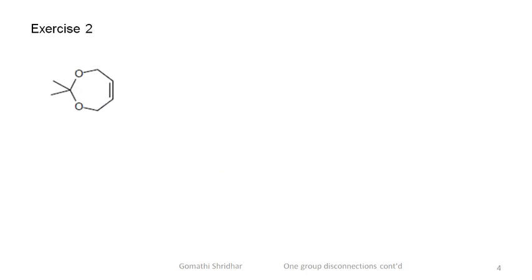What is this odd looking molecule? This is an acetal, and this molecule was used by Corey as an intermediate in the synthesis of maytansine, which is an anti-tumor compound. Acetals are derived from alcohols and carbonyl compounds.